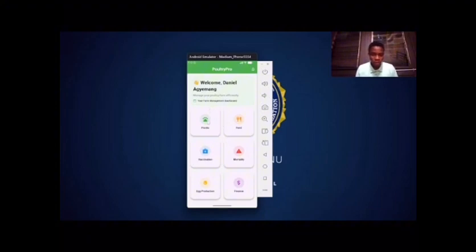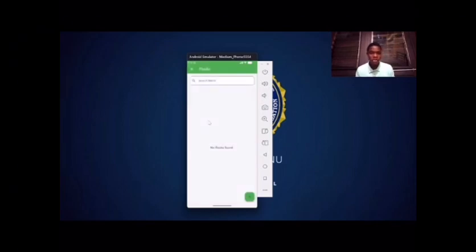So let's start with the flocks. The flock management is basically what talks about all the birds that the farmer has. So let's enter. When you open the flocks, this is the screen that appears where there are no flocks found now because we've not added any information. So you click the plus here to input or update the flock management.